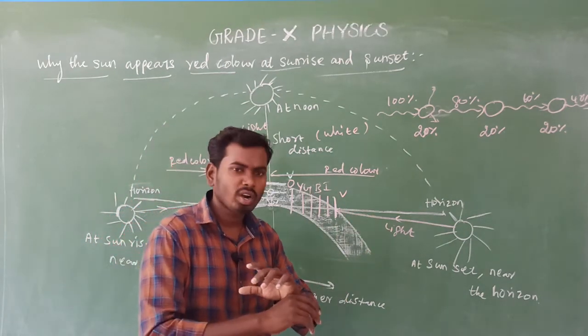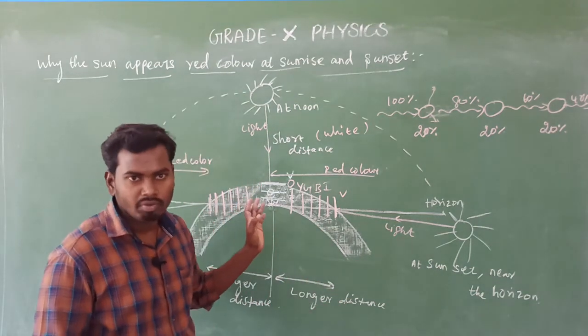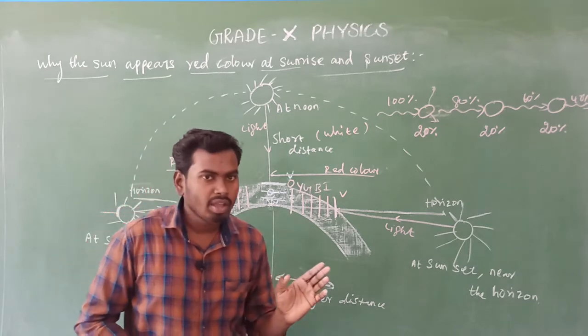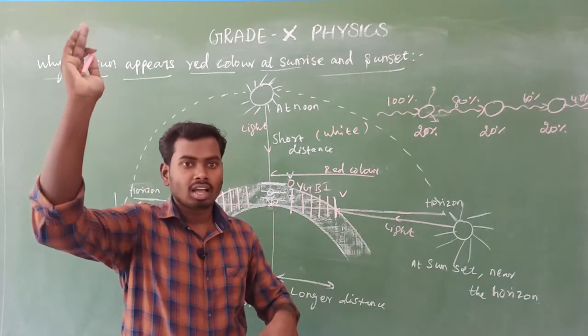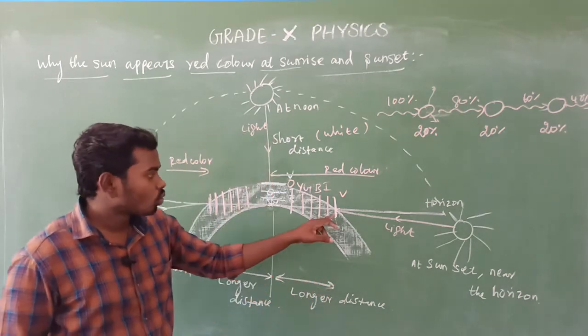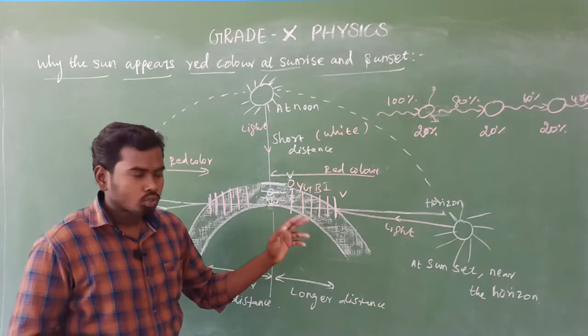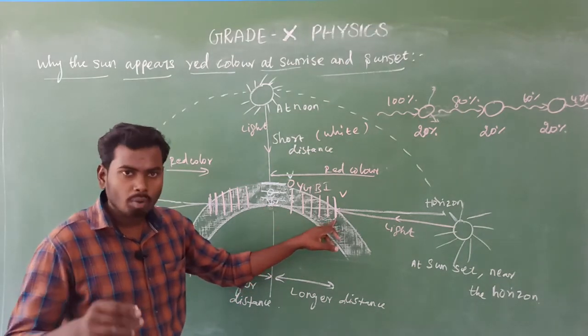Completely scattered. Right? It becomes zero before reaching us, because already we know if the wavelength decreases, scattering increases. Wavelength decreases, scattering increases. Is it clear? So violet color has minimum wavelength, so it scatters much more before reaching us. So violet color intensity is zero before reaching us.